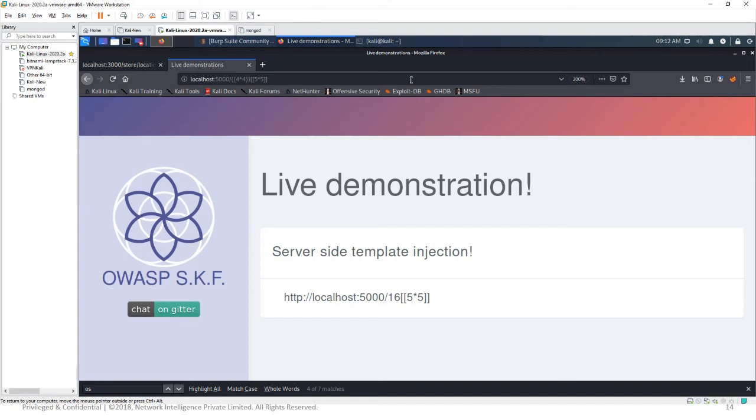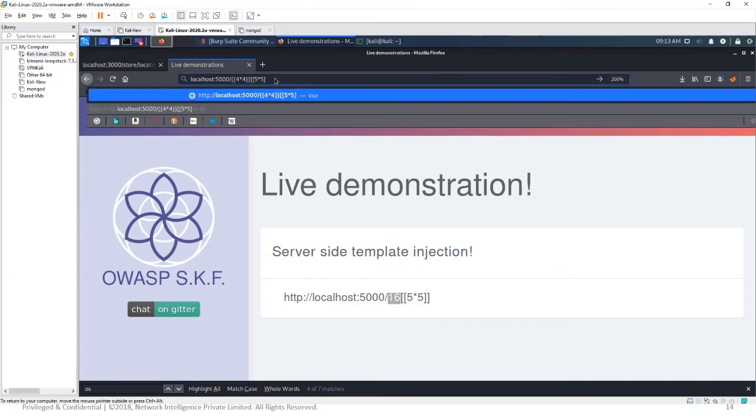If you see here, when I give 4 into 4 or 5 into 5, I'm able to see that 4 into 4 is giving an execution and a result. That means what I am trying to do is getting executed and I'm able to see the result.